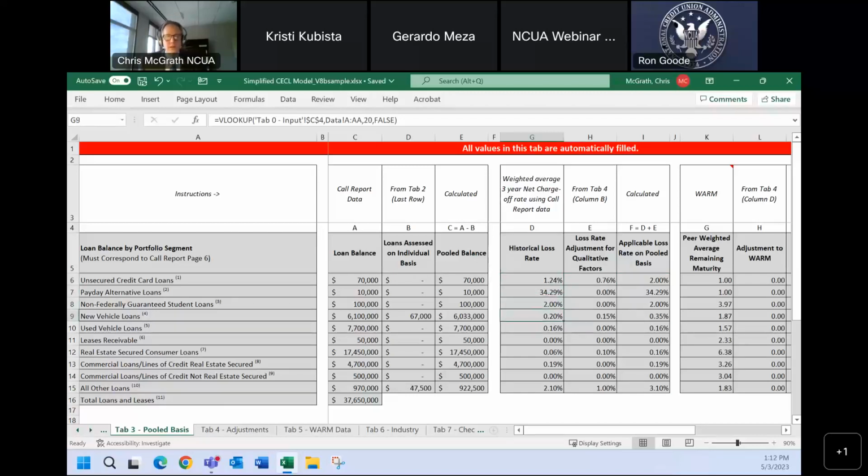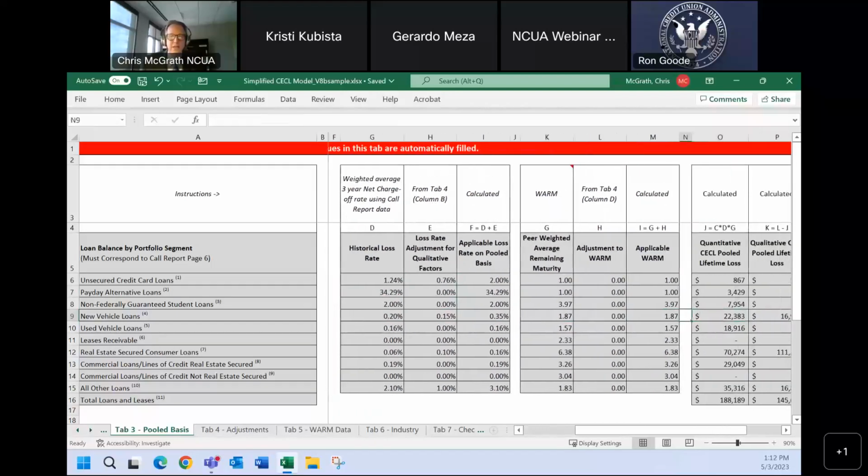Now, this sample has auto loans. And you notice here, we have a loss history of 20 basis points, and we did a qualitative adjustment. So management's targeting a 35 basis point loss on new auto loans based upon recent trends, and they're looking into the future. And then they're also taking a look at, well, this tool automatically provides your life of loan or weighted average remaining maturity factor. This, again, is based upon credit unions that are under 100 million.